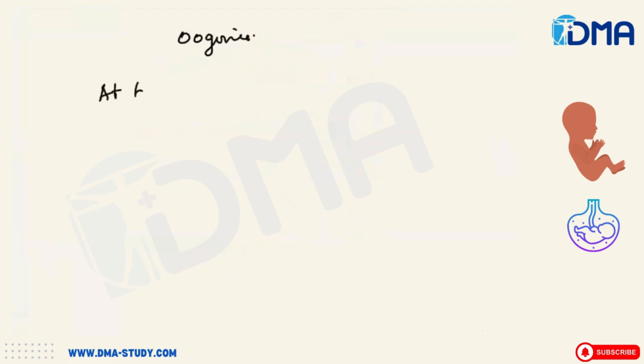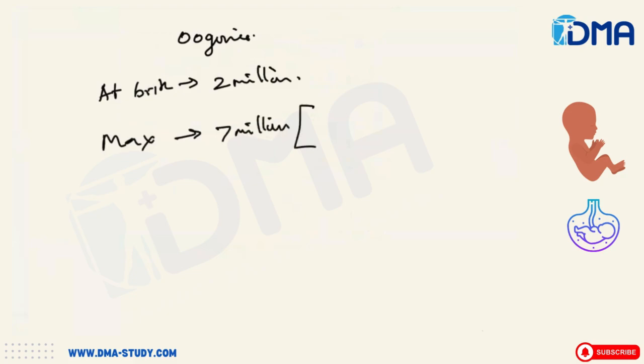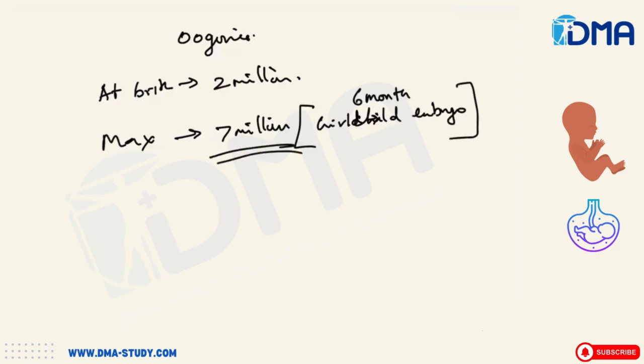At birth, there will be around 2 million oogonia, whereas a maximum of 7 million oogonia can be present when the girl child is inside the womb of the mother. A 6-month girl child embryo will have this 7 million oogonia, but by the time of birth it will become 2 million.